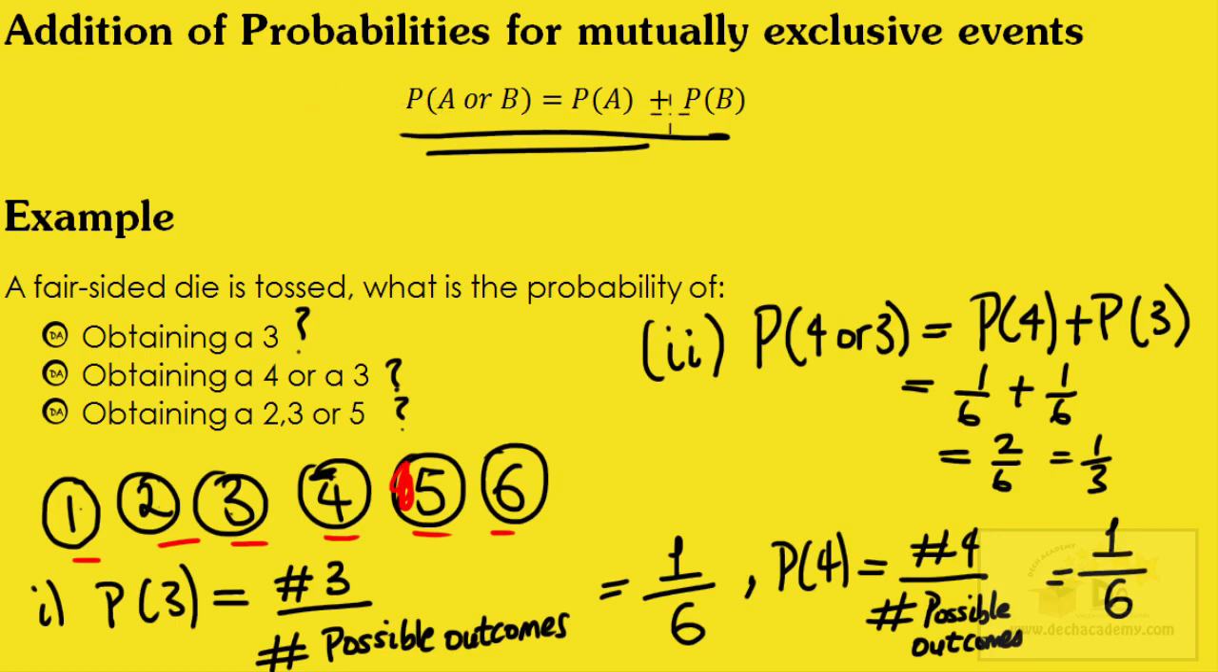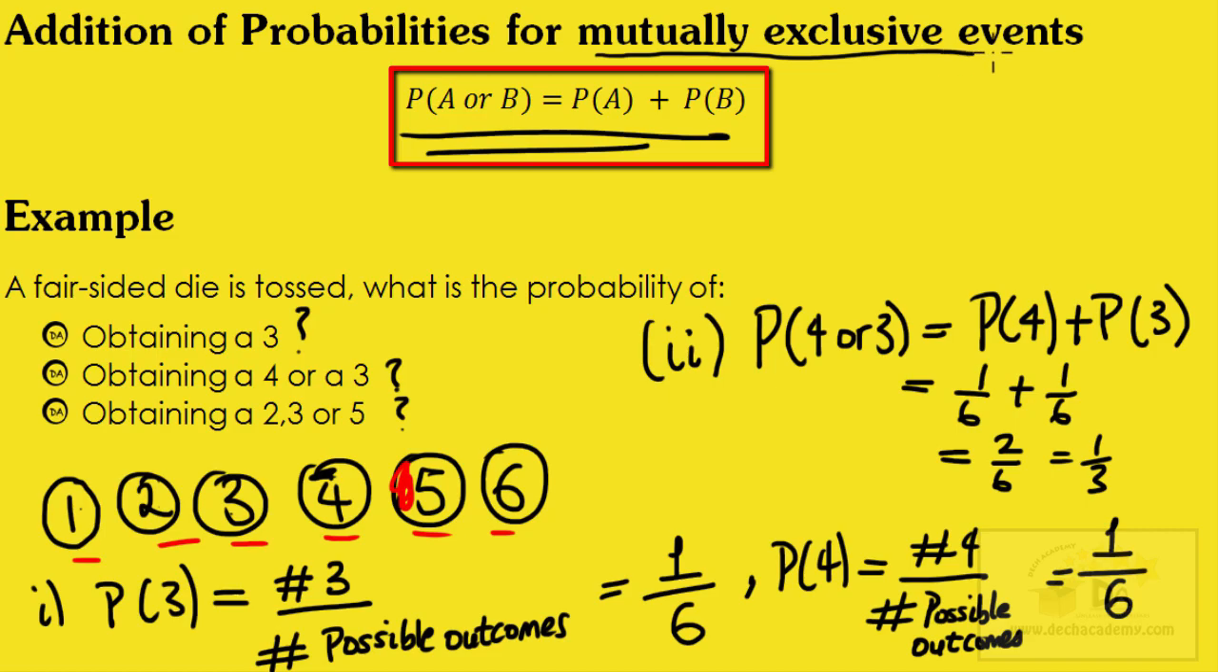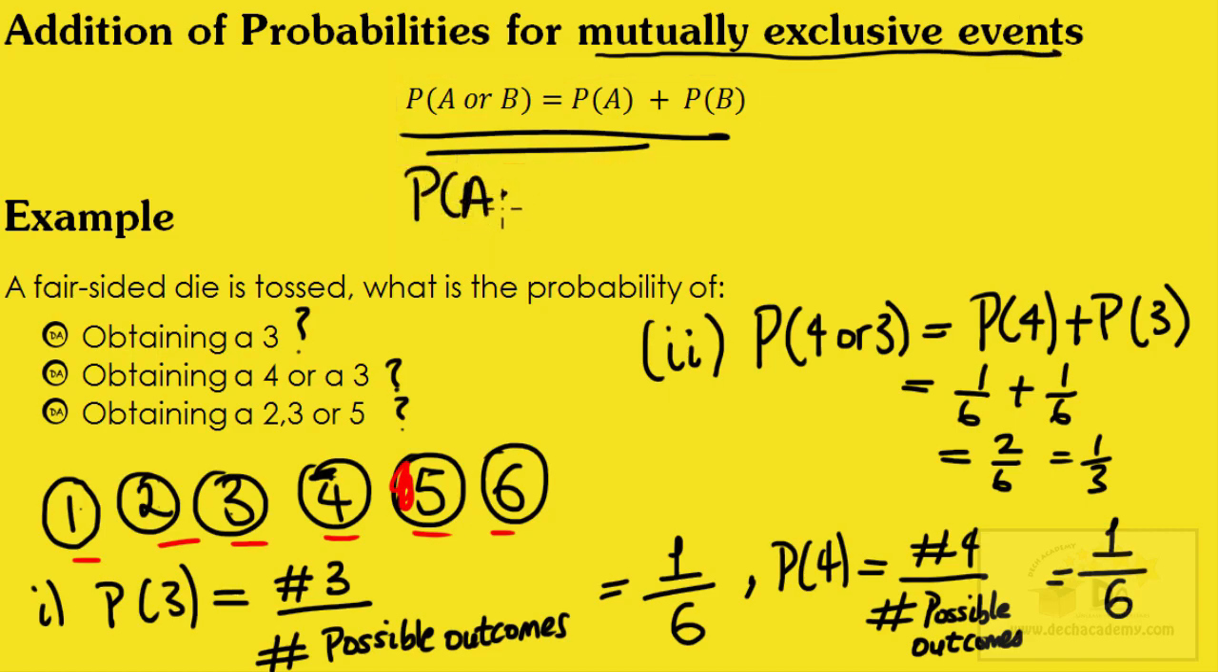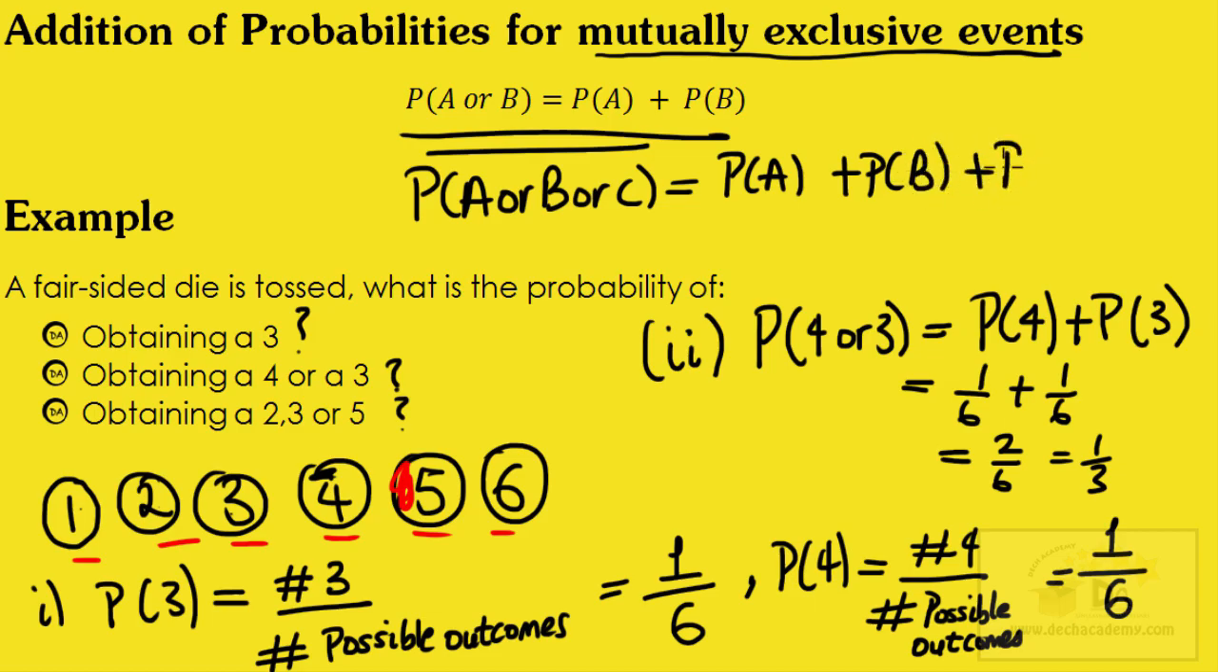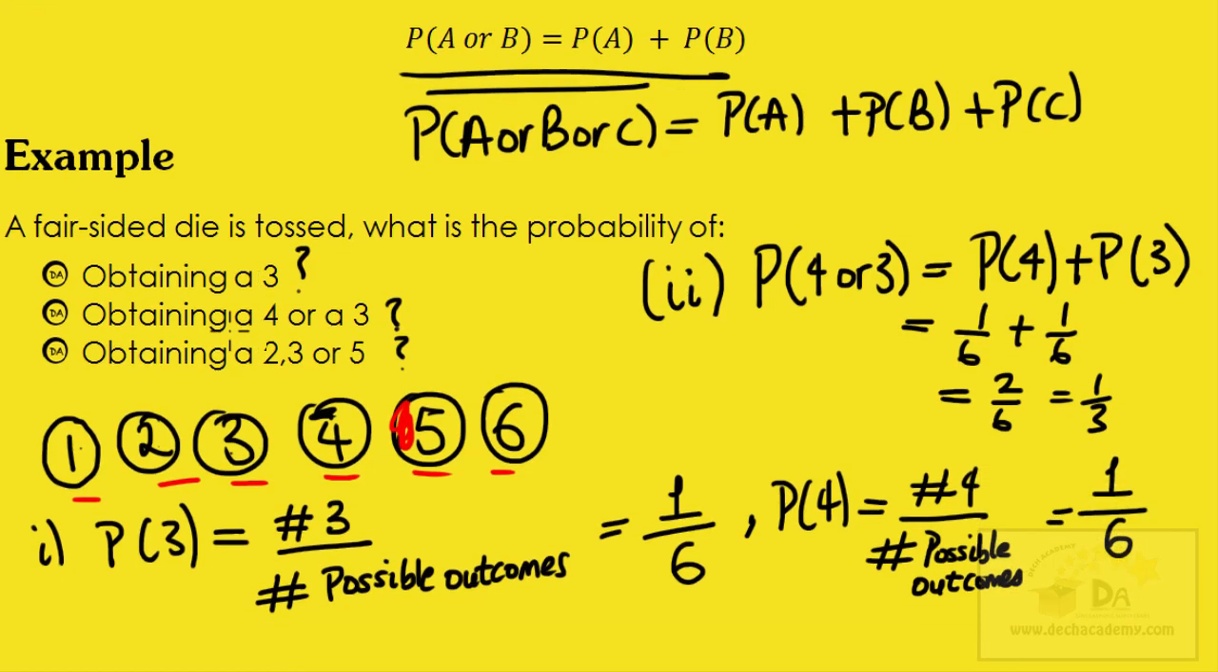Now, this equation you see here applies only to mutually exclusive events. So I'll just add an extra one: the probability of event A or event B or event C occurring is equal to the probability of A plus the probability of event B plus the probability of event C. It only applies to mutually exclusive events. In this example here, we actually use this equation. Why? Because the outcomes of a die toss are mutually exclusive.